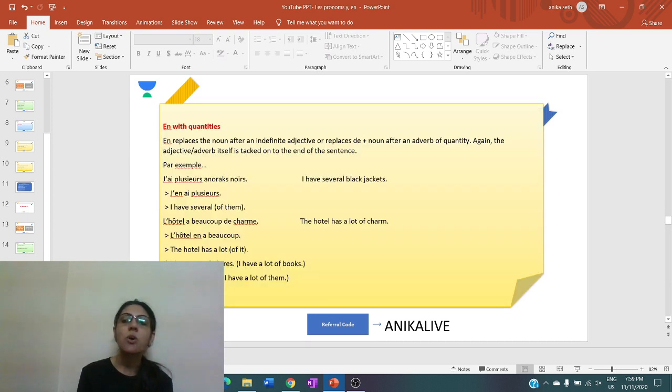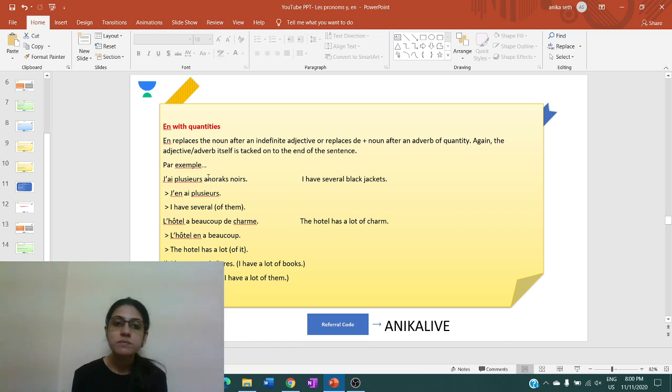Next is en with quantities. En avec les quantités. En replaces the noun after an indefinite adjective or replaces the de plus noun after an adverb of quantity. Again, the adverb or adjective itself is kept at the end of the sentence. So it is maintained at the end of the sentence. Example, j'ai plusieurs anoraks noirs. Like I have several black jackets. I have many black jackets.